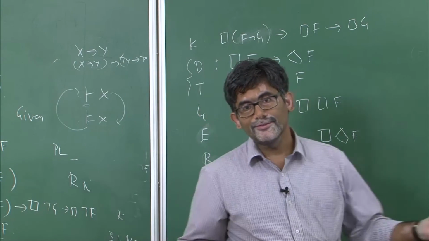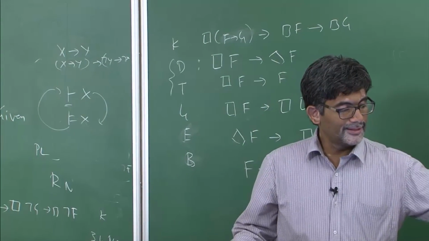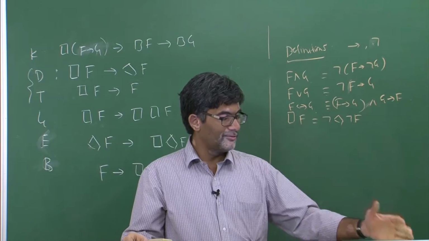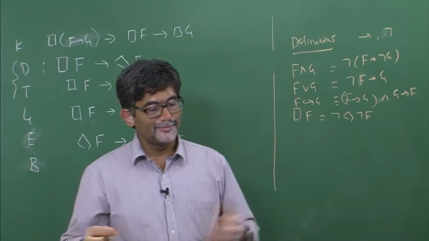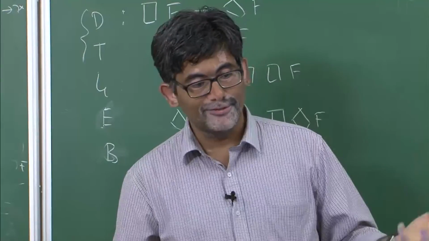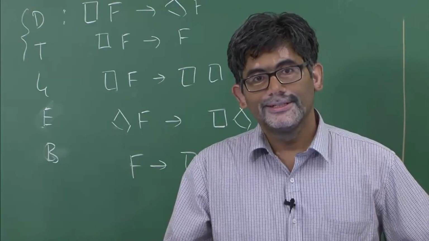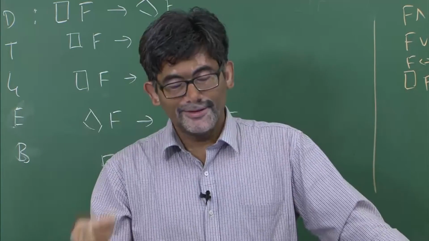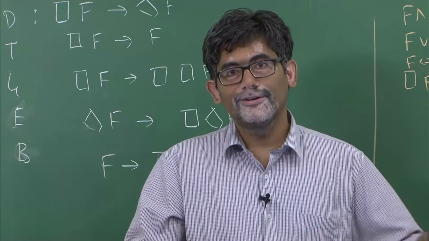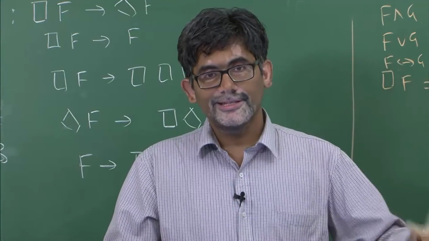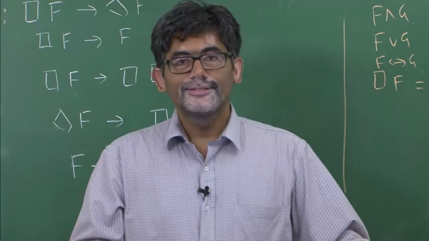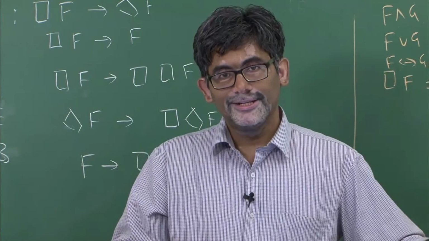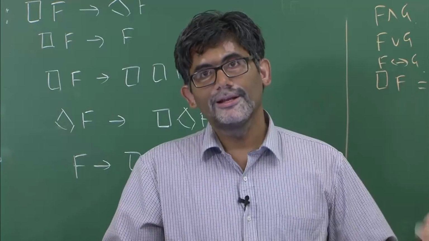Now in the next class what we are going to do is introduce Kripke semantics, and we are going to see how Kripke came up with the validity of a given modal logical formula just by means of some kind of relational structures. It is from 1960 onwards that there is an emphasis on the relational structures, which we call Kripke diagrams, or Kripke frames or Kripke models. So in the next class we will be continuing with Kripke semantics, where we will be talking about the meaning of a given modal logical formula.